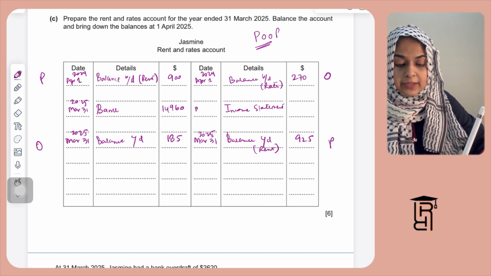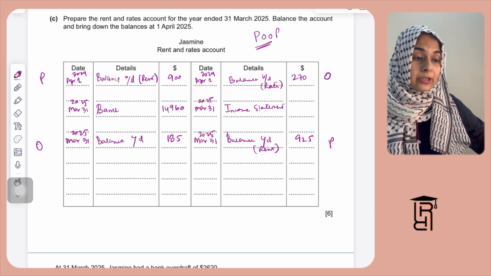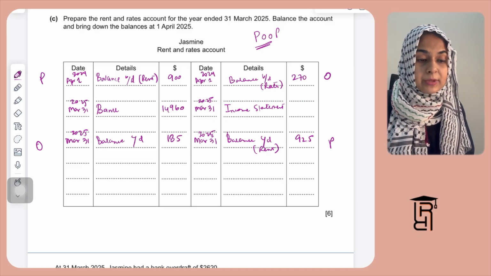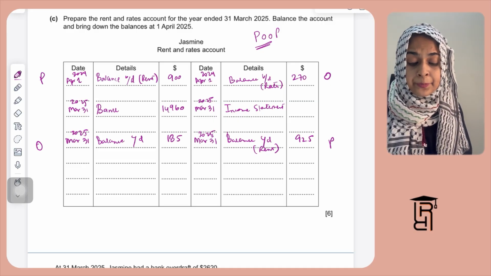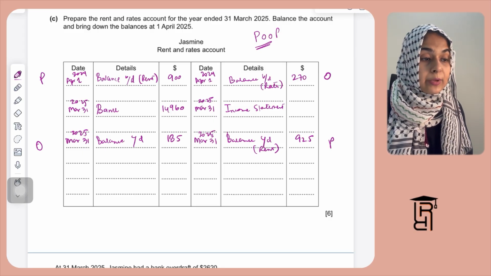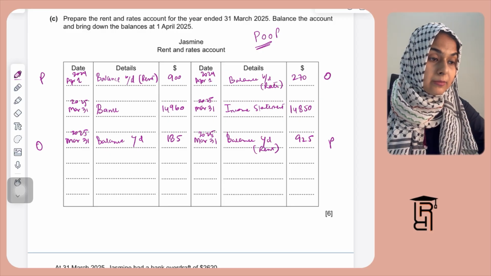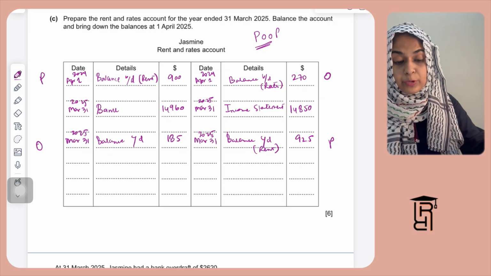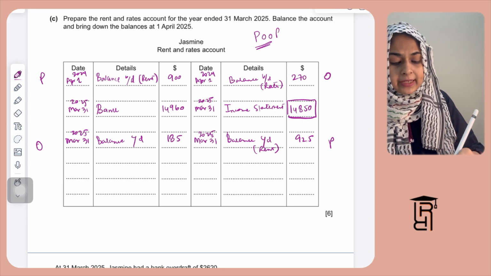So I'm going to write here March 31, and this is going to be 2025, and this income statement value I'm supposed to calculate. So how do I calculate the income statement value? It's very simple: 900 plus 14,960 plus 185 minus 270 minus 925 will give me 14,850. This is my income statement value, which I'll charge for rent and rates in the income statement expenses section.